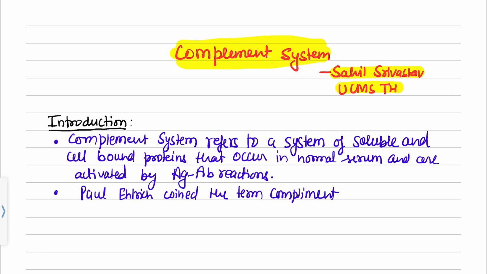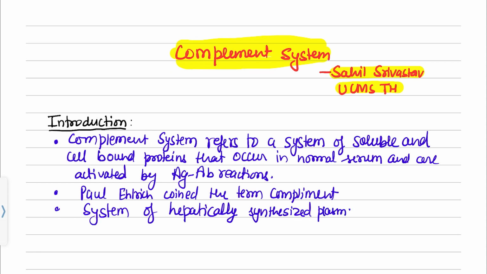Another definition would be: a system of hepatically synthesized plasma proteins that play a role in innate immunity or inflammation. I want you to write it down if you have a copy, because it might help you in the longer run in all those USMLE or PLAB, or NEET PG, or your own country's exam, because these notes are derived from the Step 1 book, First Aid. If you know that book, it's a very beautiful book.